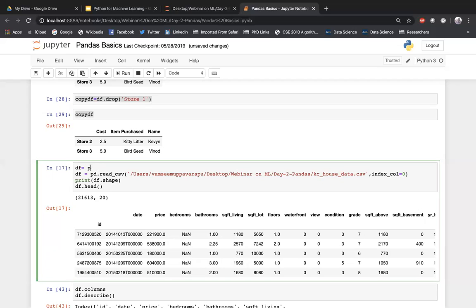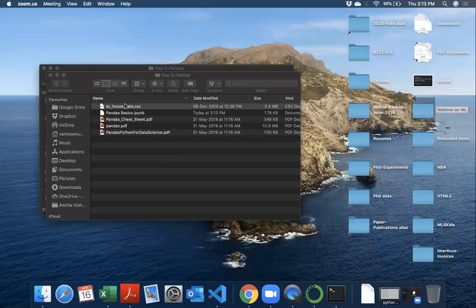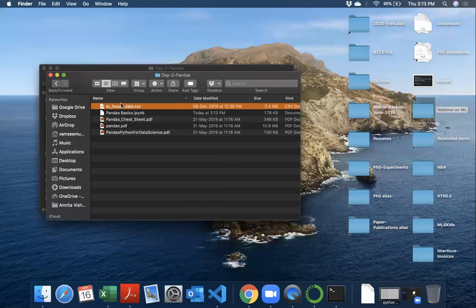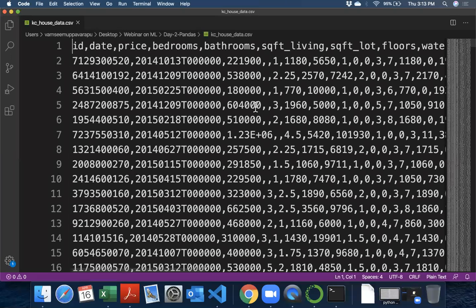Before this call drops again in 2 minutes, I would like to show how this CSV file looks. If you open this CSV file with any text editor, I'm just using Visual Studio Code right now, you can see these are comma separated values. The first line is the header: ID, comma, date, comma, price, comma, bedrooms, comma, bathrooms, and so on. From the second row, those are the values, also comma separated.